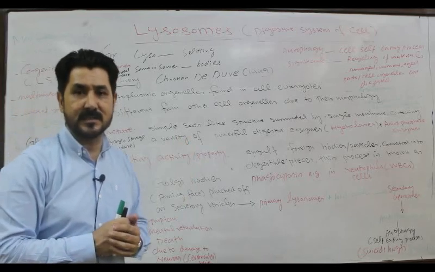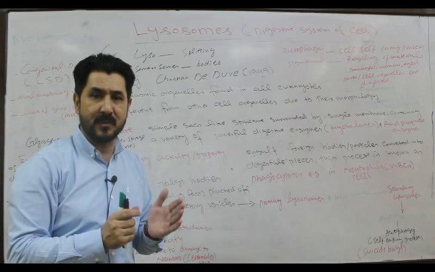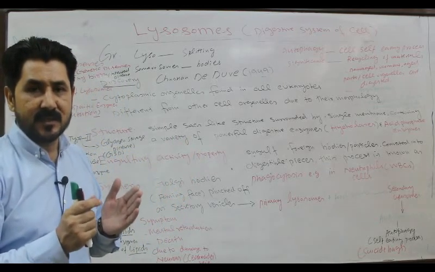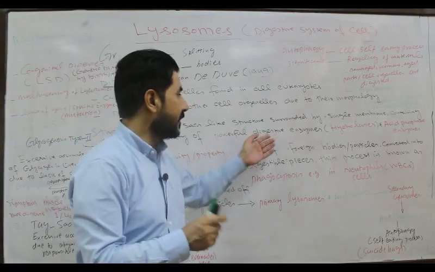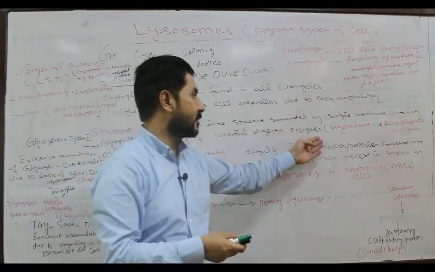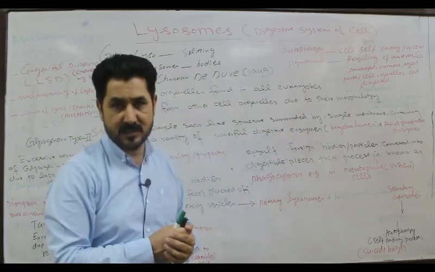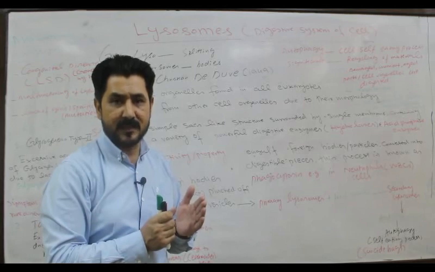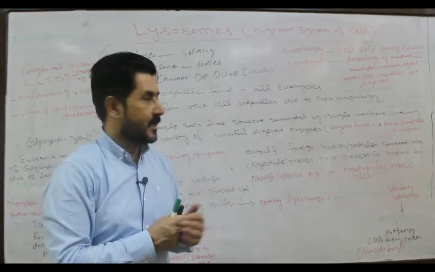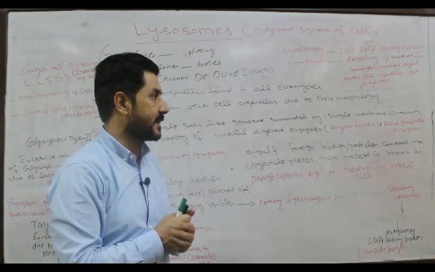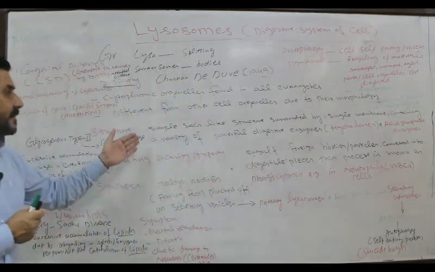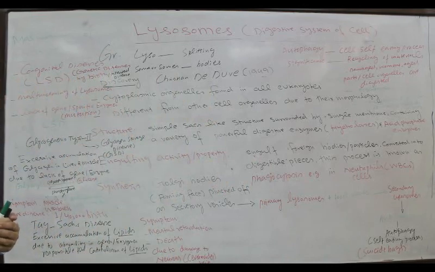So a sac-like structure is any body surrounded by a membrane enclosing certain chemicals, certain secretions in the form of digestive enzymes. Digestive enzymes are those enzymes which help in the digestion process. That is, they break down large food particles into simple ones. So this is the function of hydrolases and acid phosphatase enzyme. They are present in the lysosome, which is a simple sac-like, membrane bounded structure.